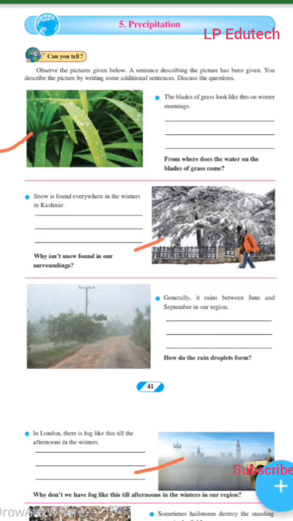Now, the second picture. Snow is found everywhere in the winter in Kashmir. Snow is found everywhere in the winters of Kashmir because Kashmir is located at a higher altitude where the temperature falls below freezing point. That is the first point. So it depends on the altitude of the place. Because it is at a higher altitude, the temperature cools down. Hence the water vapor directly turns into snowflakes, leading to snowfall. You can see the snowfall. So that is the answer.